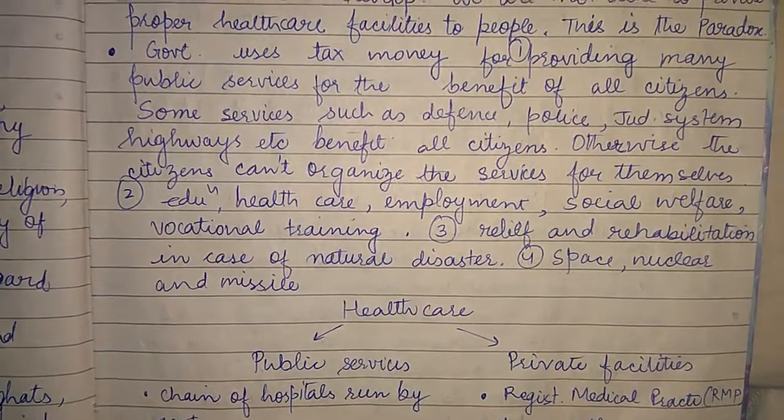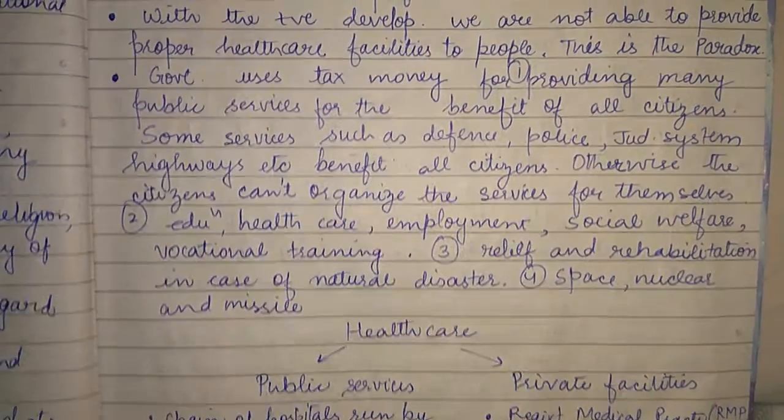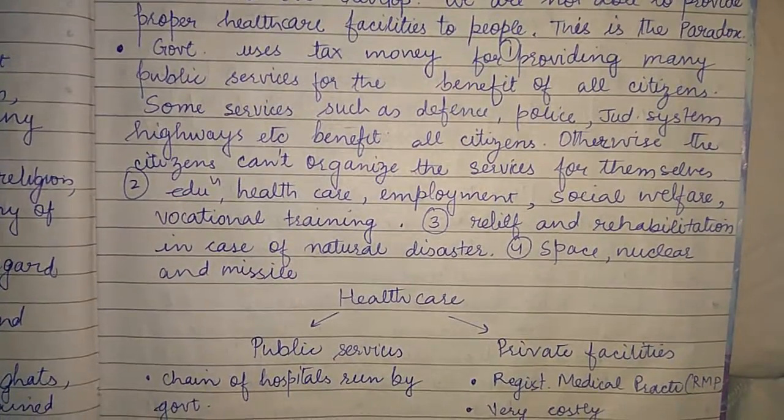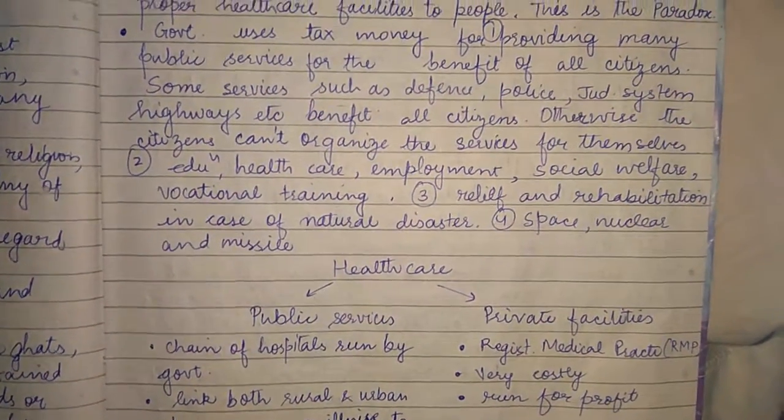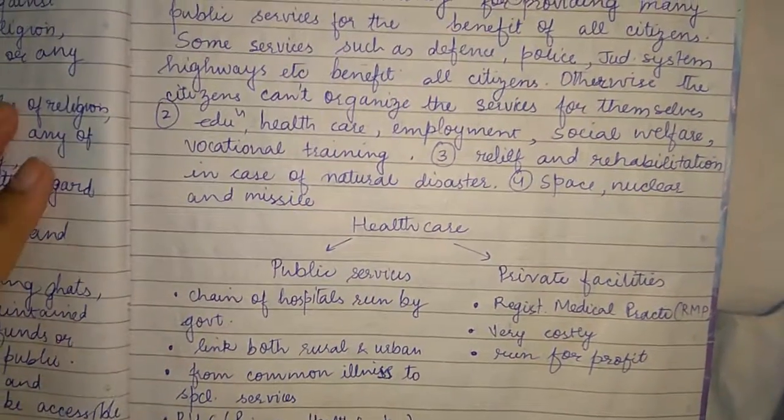And secondly, the government spends this tax money on education, healthcare, employment, social welfare, vocational training, etc., and relief and rehabilitation in case of natural disaster, space, nuclear and missile work.